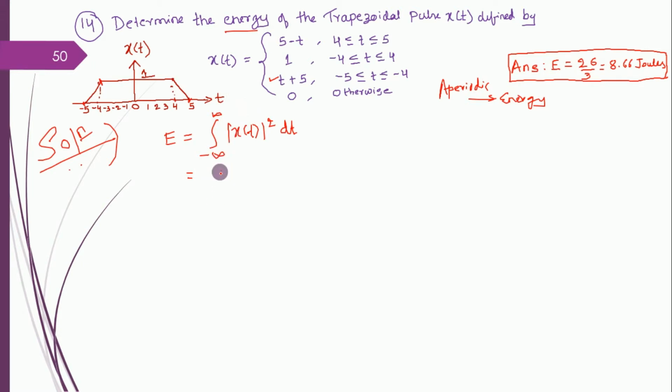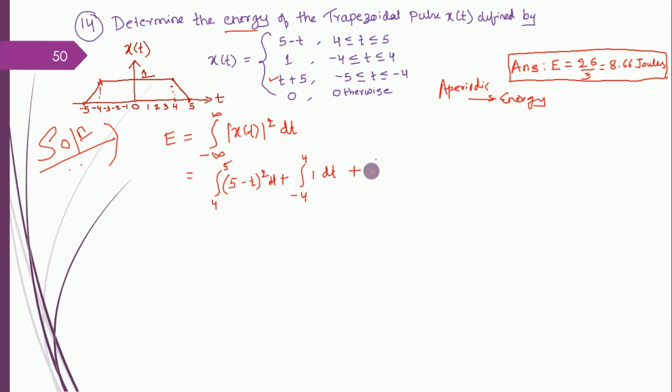So here, integration. I have different behavior of the signal at different time slots. So hence what I do is I split it into three parts: 4 to 5 range, minus 4 to 4, and minus 5 to minus 4. So these three ranges I'll be separately taking here. So from 4 to 5, x of t is 5 minus t whole square. Plus from minus 4 to 4 range, your signal amplitude is 1, dt. I forgot to write dt here, let me write.